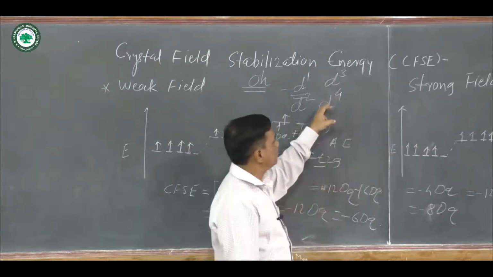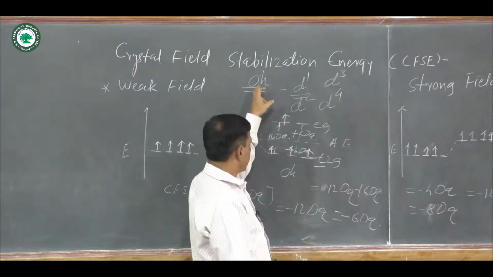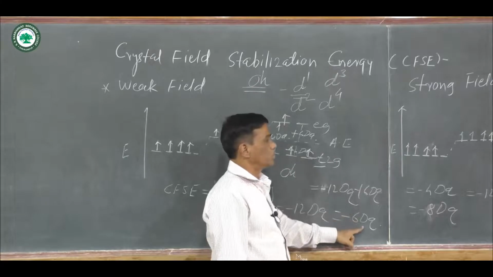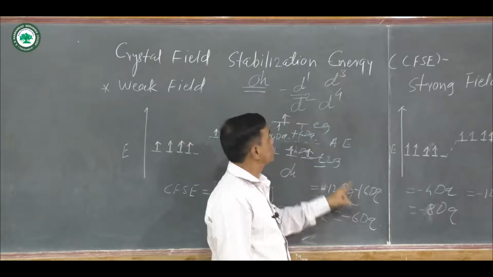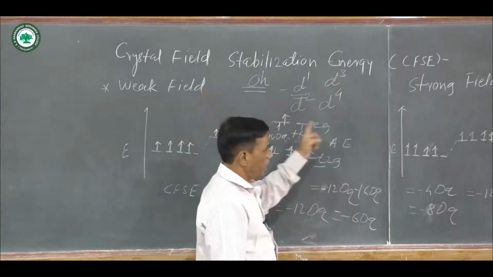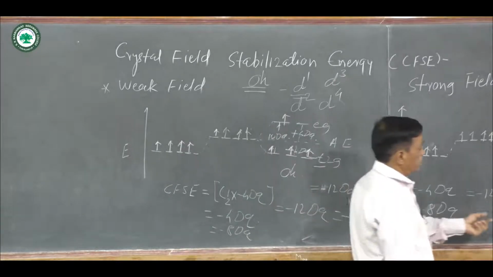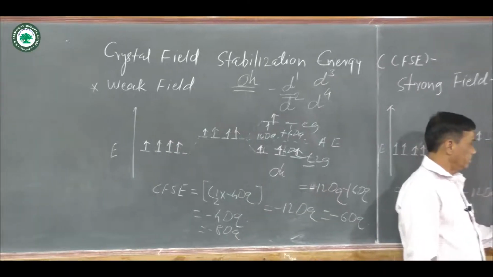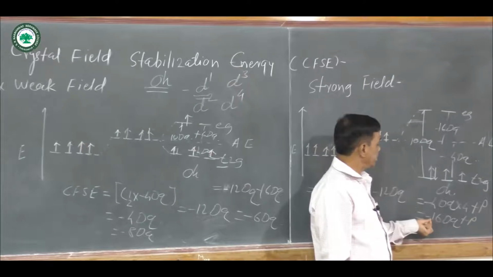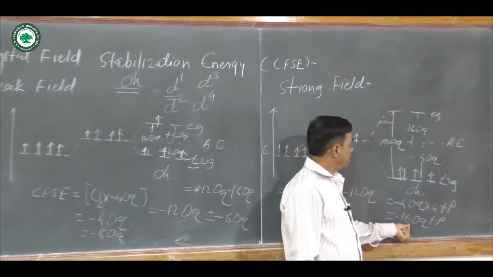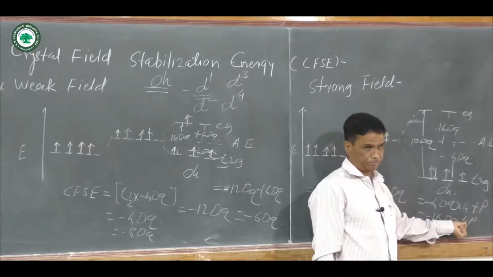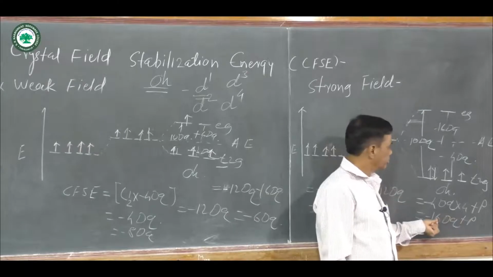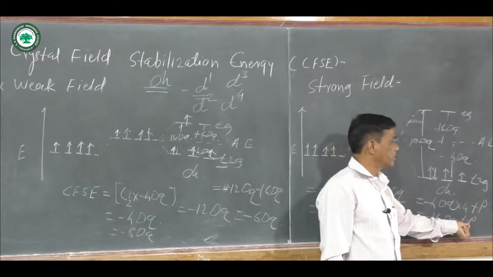But when a d4 system is there, the crystal field stabilization energy is equal to minus 6 Dq for weak field, and for strong field, the crystal field stabilization energy is equal to minus 16 Dq plus P.